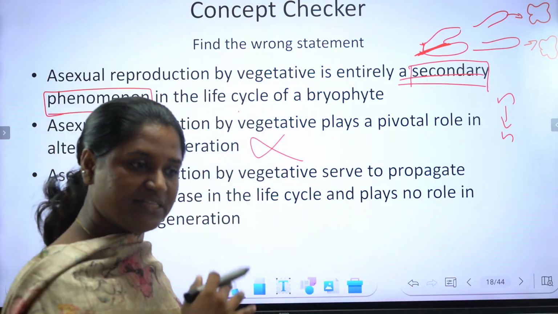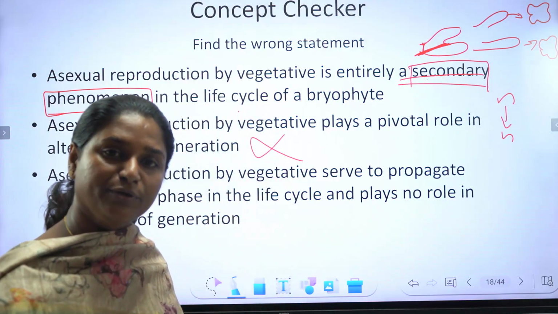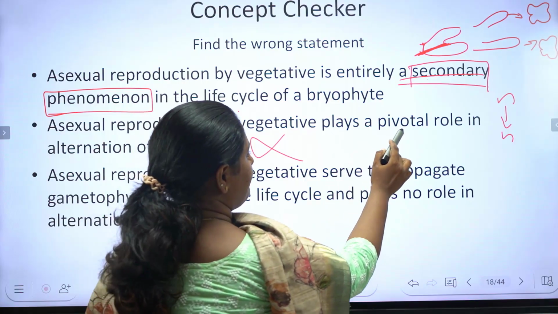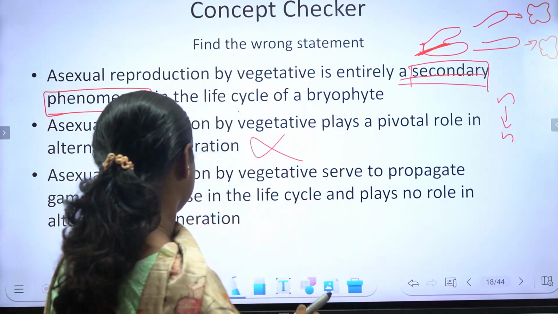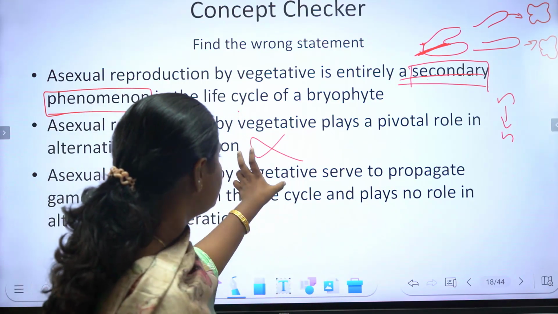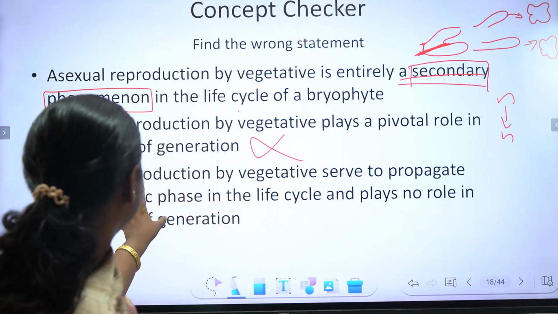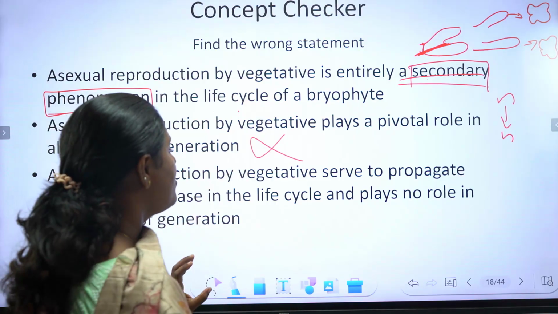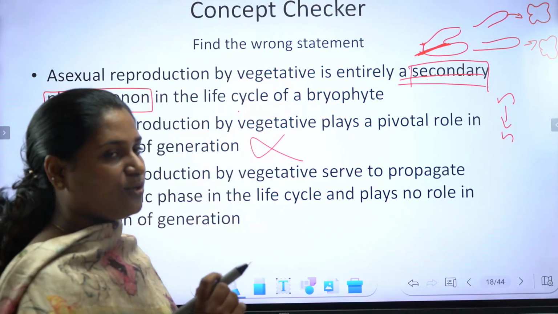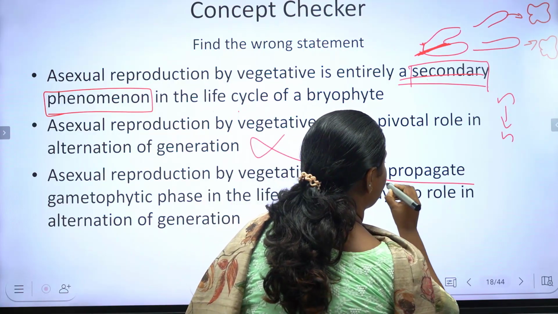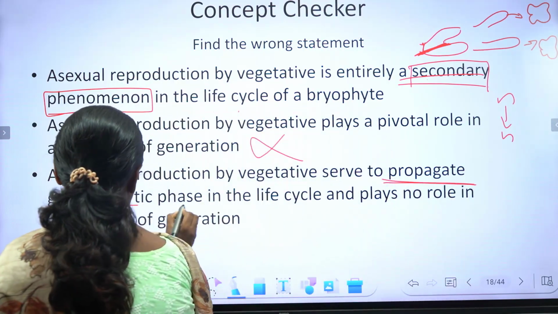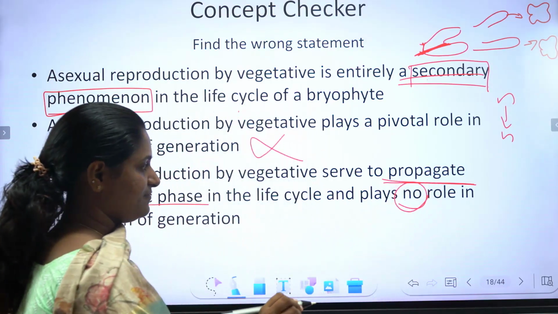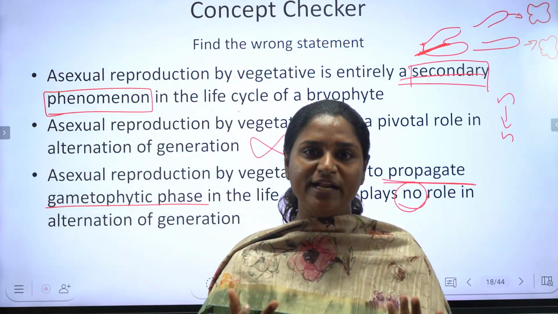അല്ലേ? ഒരു വെജിറ്റേറ്റീവ് മീൻസ് വഴി ഒരു സെക്കൻഡറി ലൈഫ് കൊടുക്കുന്നേ ഉള്ളൂ, ഓൾട്ടർനേഷൻ ഓഫ് ജനറേഷൻ നടക്കുന്നില്ല. So they never play a pivotal role in alternation of generation. Third option, asexual reproduction by vegetative means serves to propagate gametophytic phase in the life cycle and plays no role in alternation of generation. So this is a method to propagate gametophytic phase and plays no role in alternation of generation. അവിടെ ഒരു പ്ലോയിഡി മാറുന്നില്ല.